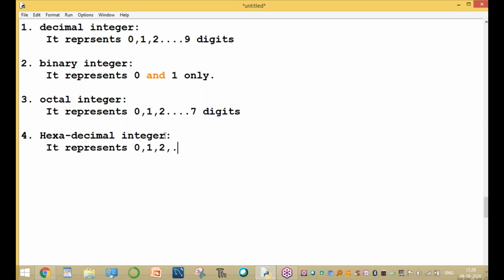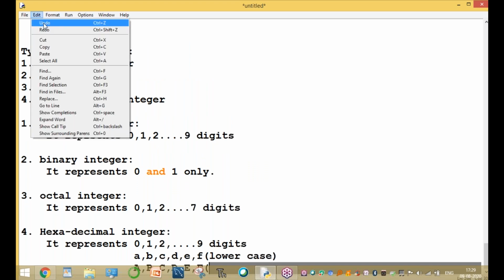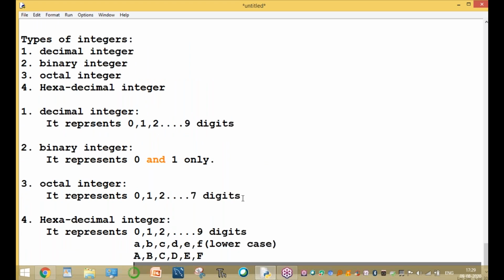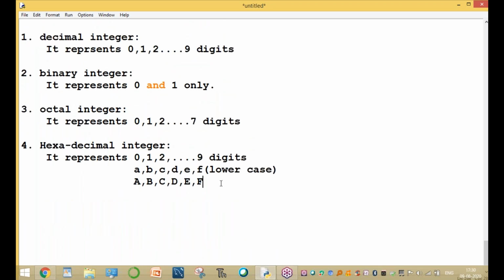0, 1, 2, 3 up to 9 digits, and A, B, C, D, E, F, in small letters and capital letters, lowercase and uppercase. These are the only ones available, lowercase and uppercase.